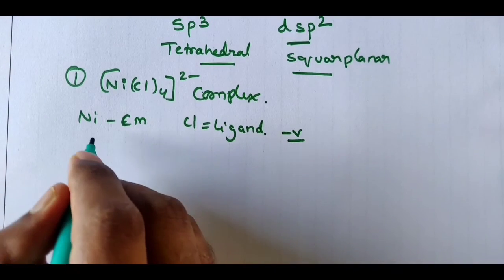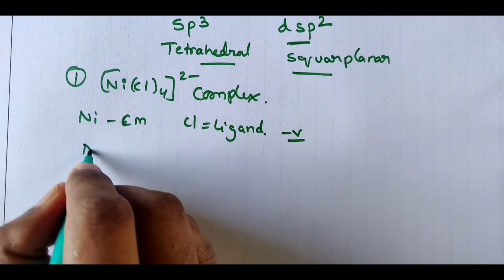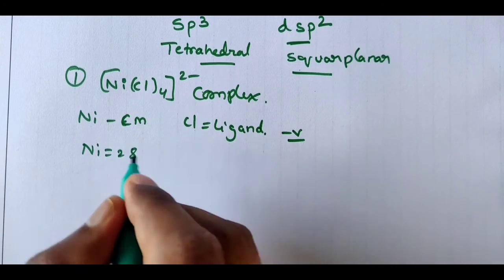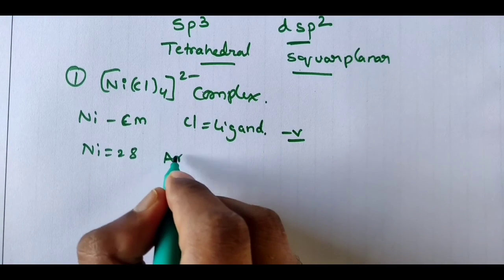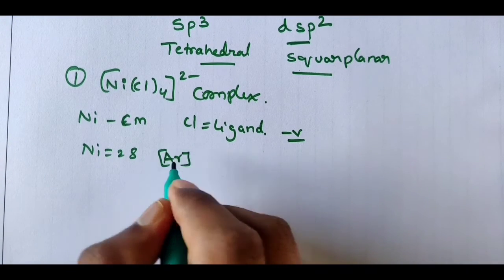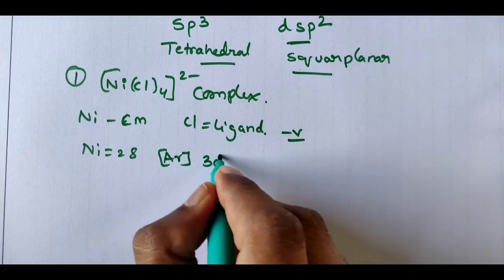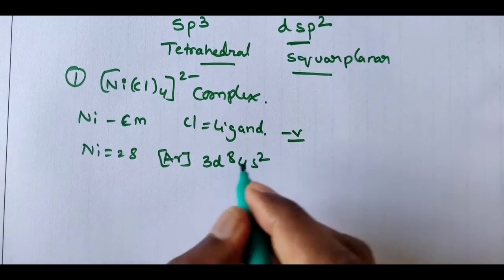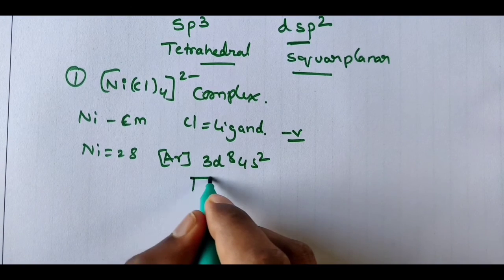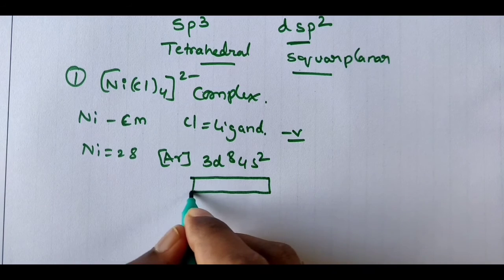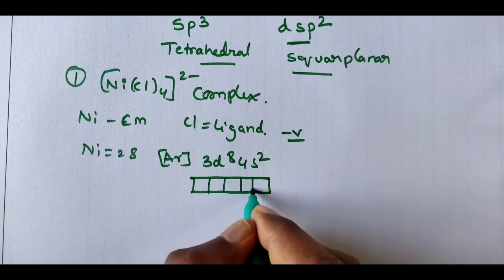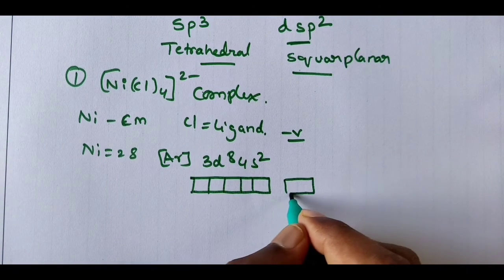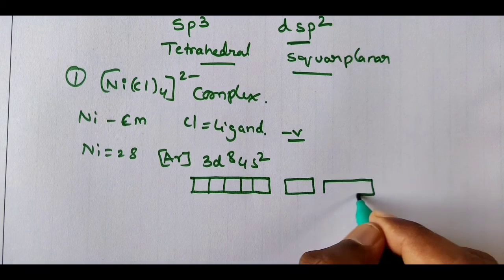Nickel, what is the atomic number? 28. The electronic configuration will be argon 3d8 4s2 and 4p 0.